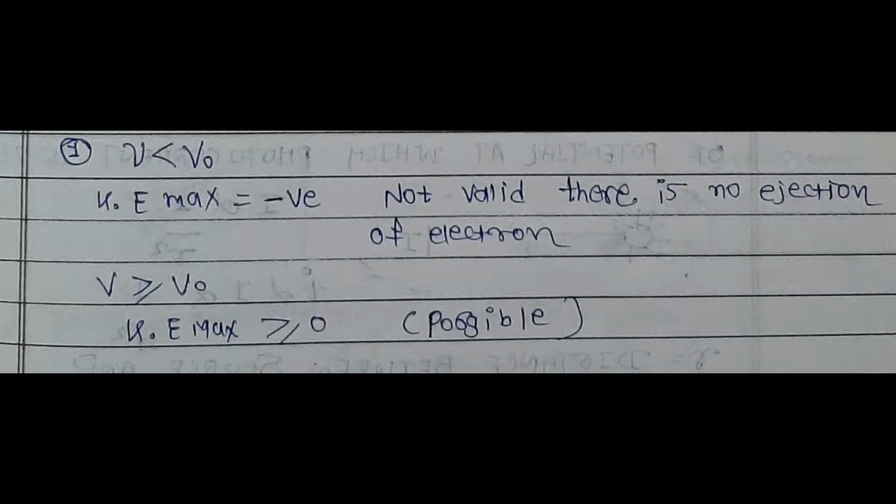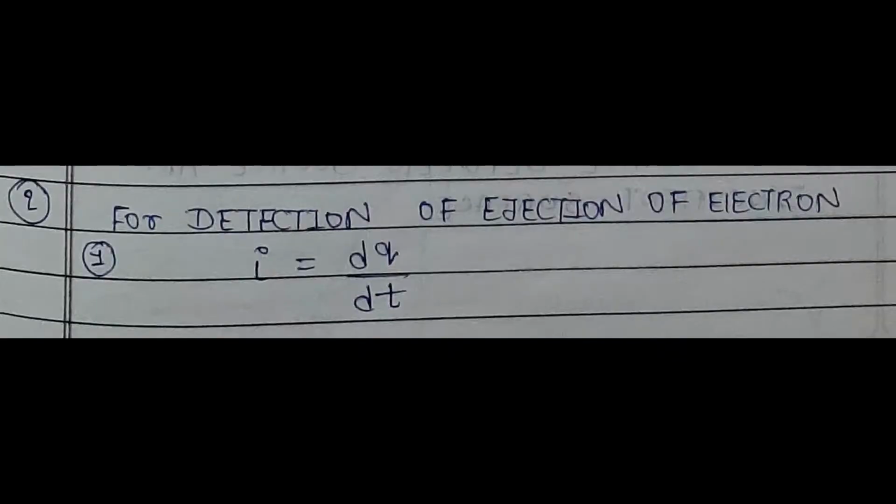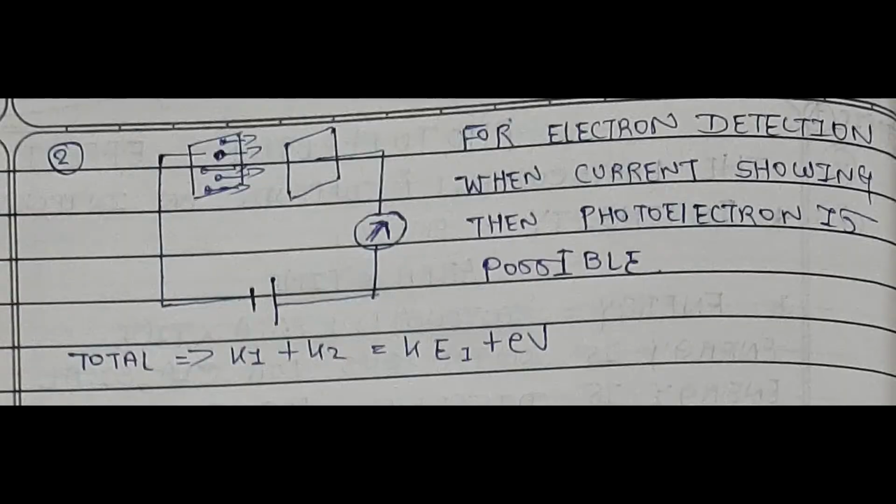After the ejection of electron, if we want to detect the electron, there is a formula given by I is equal to dq by dt. As you can see here in the figure, for electron detection, when current is showing, then photoelectric emission is possible.